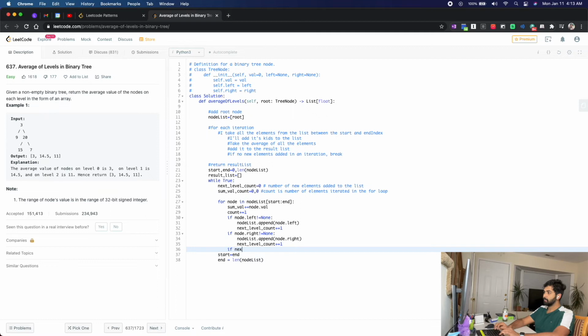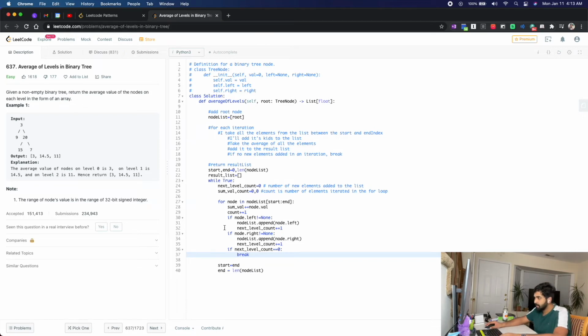So if next level count equals 0, that means that there is no new element that is added. Return. Or no, I want to break for now. I can actually go ahead and put that in. No, this is something that is supposed to be in my while loop. Yeah, that makes sense.